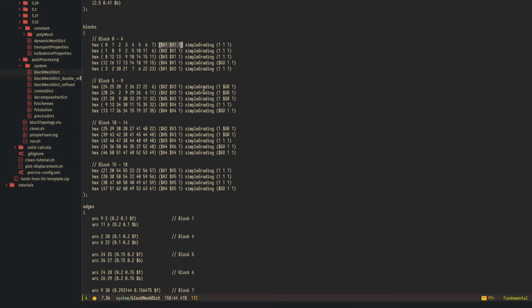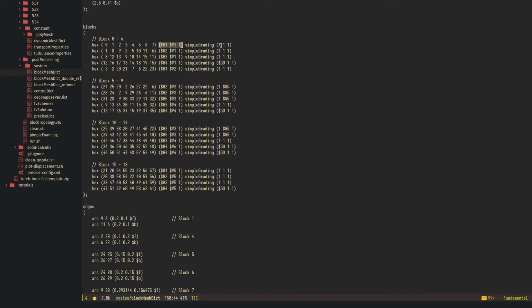And then the next 3 numbers in the brackets is the number of cells in X or I direction, the number of cells in Y or J direction, and the number of cells in Z direction. And in Z direction, we always have one cell only. So remember, the order of the block vertices makes the local coordinate system in the block, and then we have X, Y, and Z direction in number of cells.